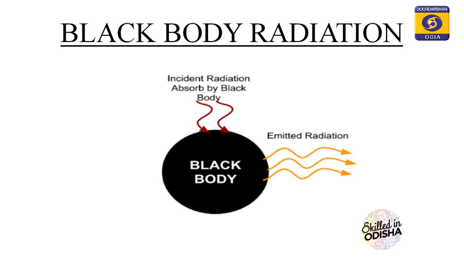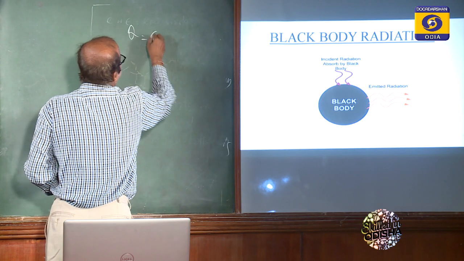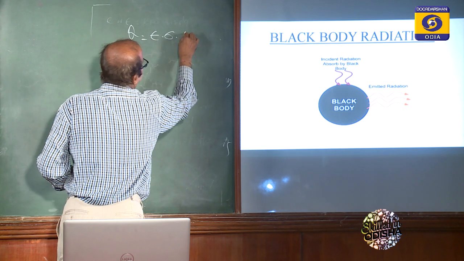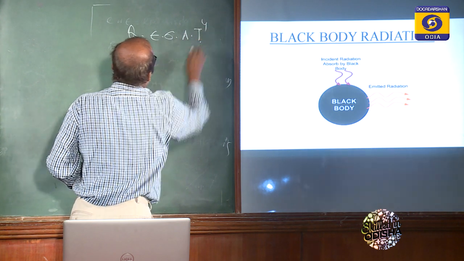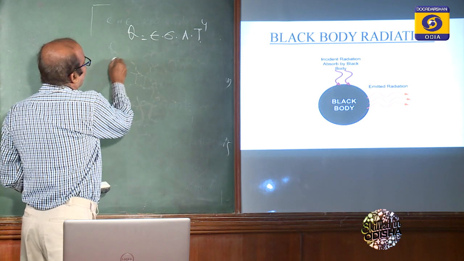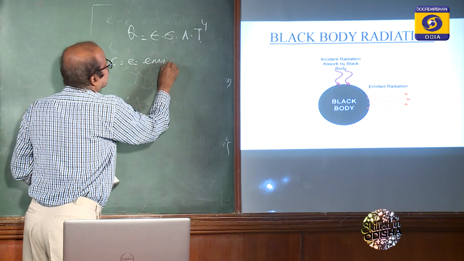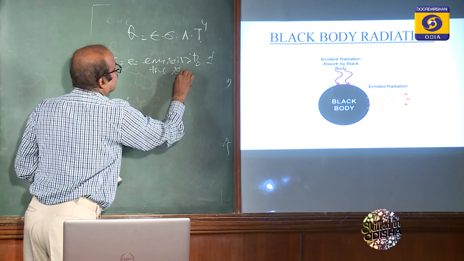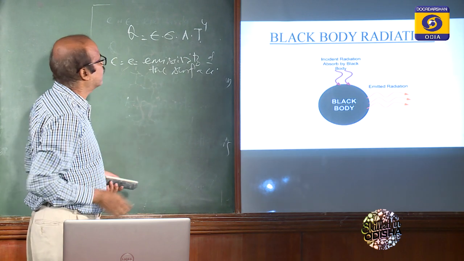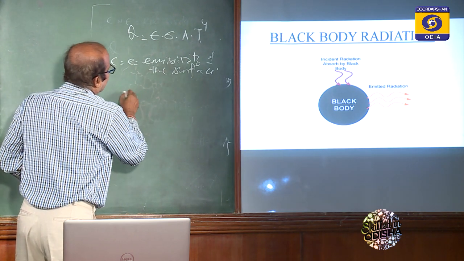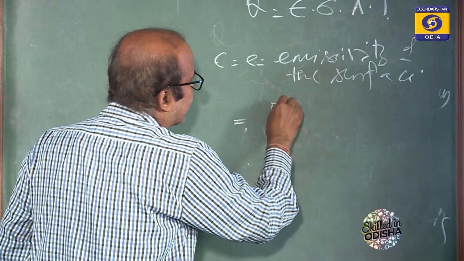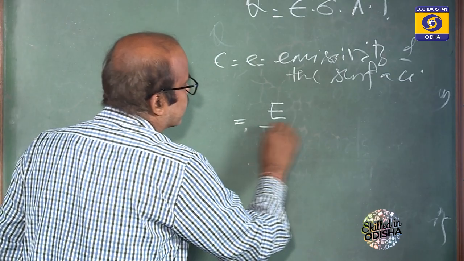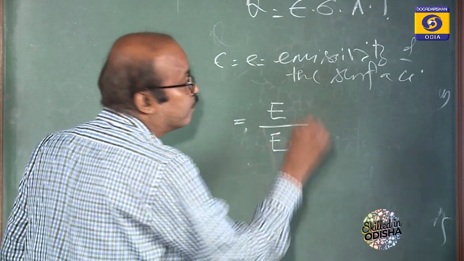So this epsilon or E, which is called emissivity of the surface of any body or practical body, is the emissive power of the actual body divided by the emissive power of the black body.